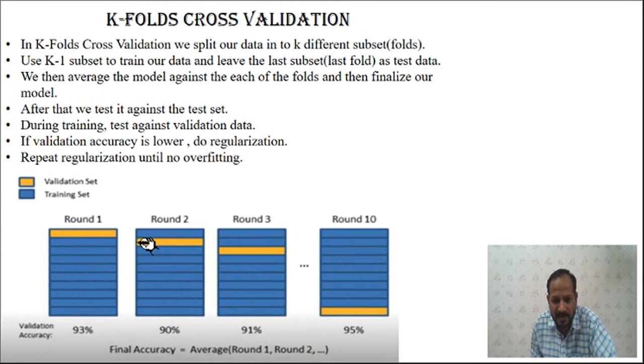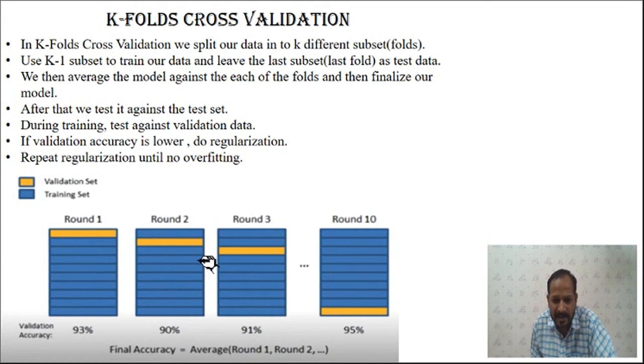Then in the second round we use the second subset, that is 101 to 200, the middle set of 100 samples, for validation or testing, and the first subset and the third to tenth subsets are used for training. Again find the accuracy.